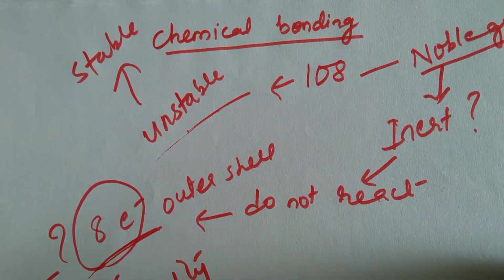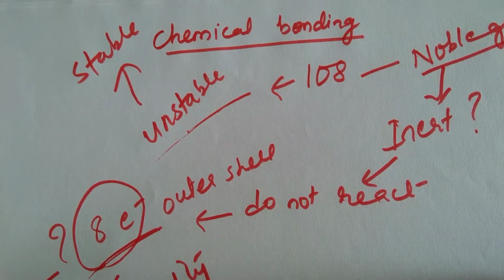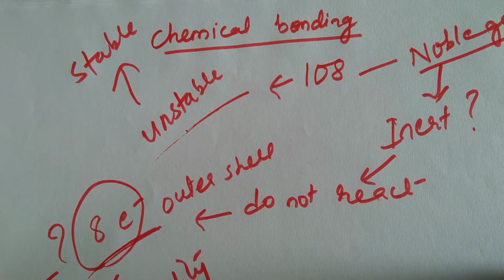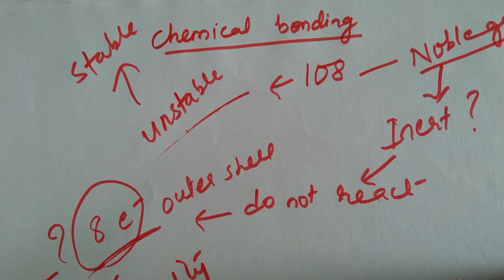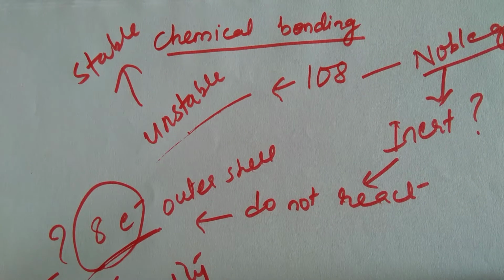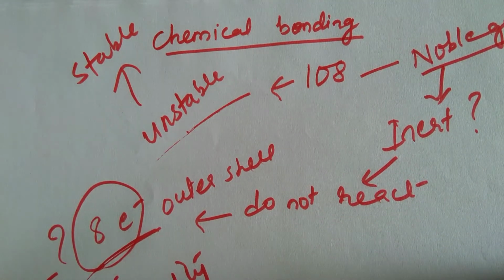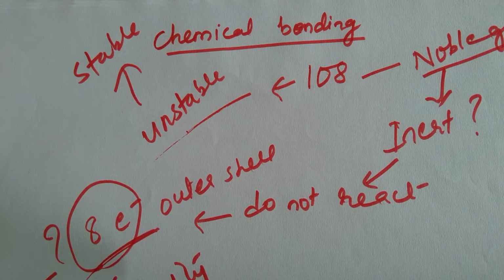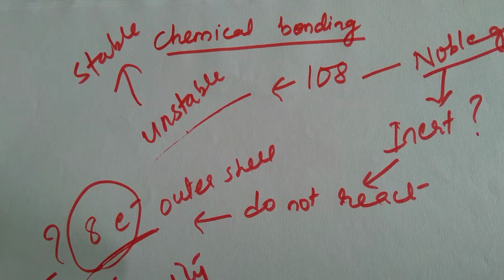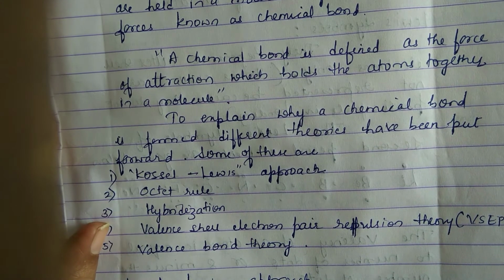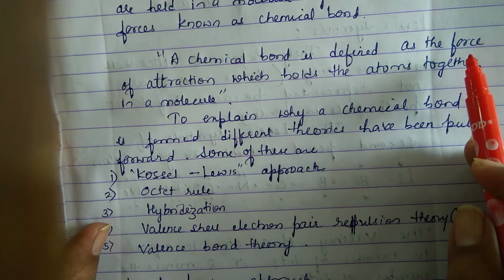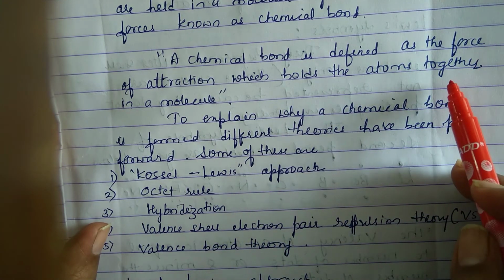So we need to understand better why the atoms react, what makes them react. If they are reacting, what is the nature of the bonds formed between them? We shall look into all of these in the coming chapter called chemical bonding. So what is a chemical bond? A chemical bond is defined as the force of attraction which holds the atoms together in a molecule.